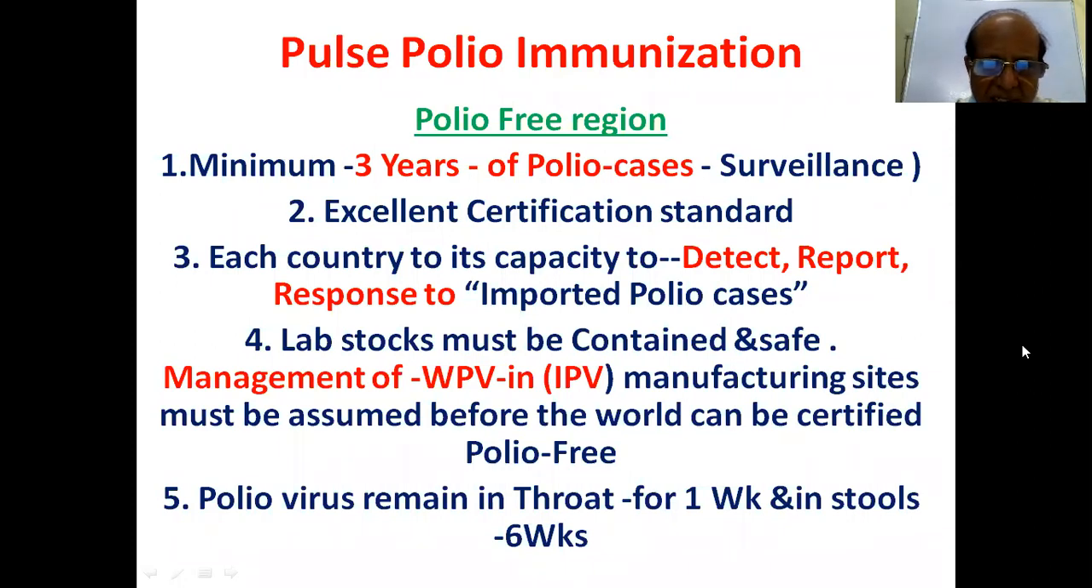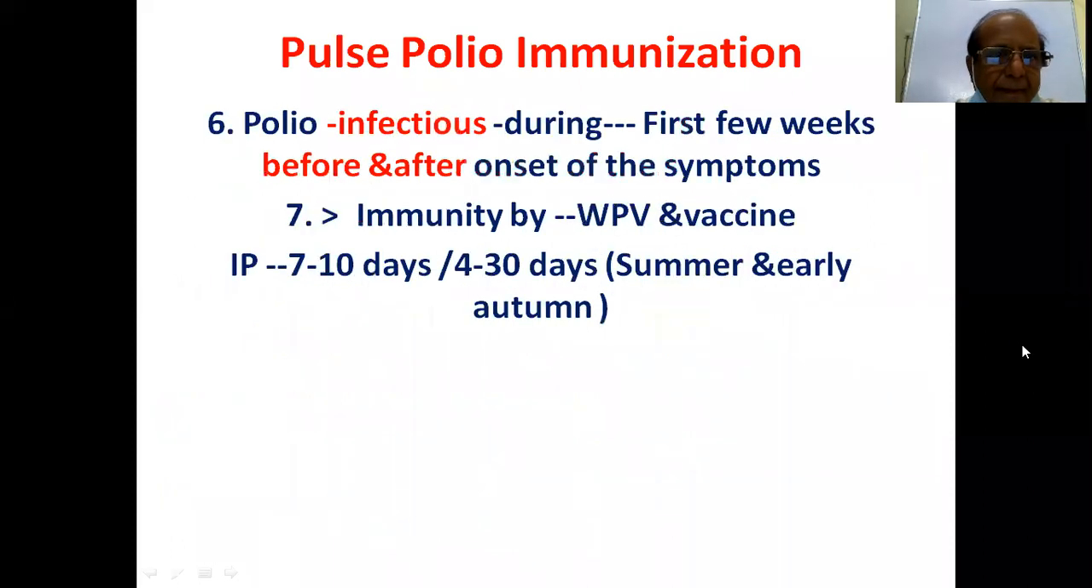Polio virus remains in the throat for 1 week and in the stools for up to 6 weeks, so the passage of viral antigens will be there in the stools. Polio is infectious during the first few weeks before and after the onset of symptoms. So it is related to symptoms and infectivity. More immunity is given by the wild polio virus than by the vaccine.